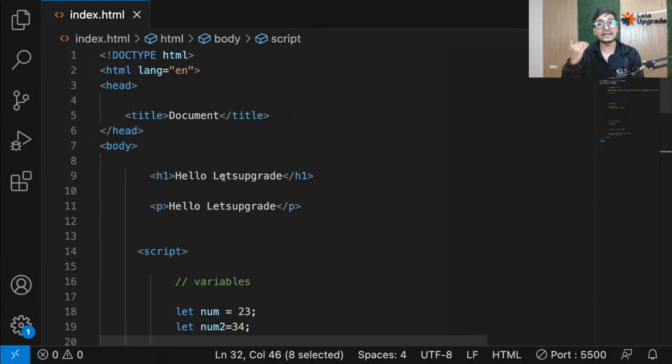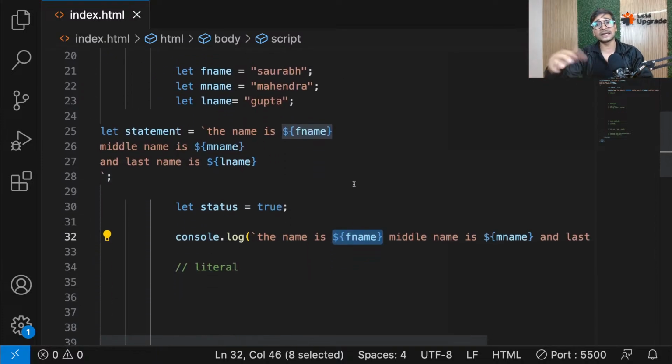That's why we always need an HTML page if we want to write and run JavaScript. But because of Node.js, now we no longer need that. But right now, our main focus is not Node.js. That's why we are going with the previous way, which is working inside the HTML document, because we are learning JavaScript for web development as of now. And that's why we have to go with the HTML page.